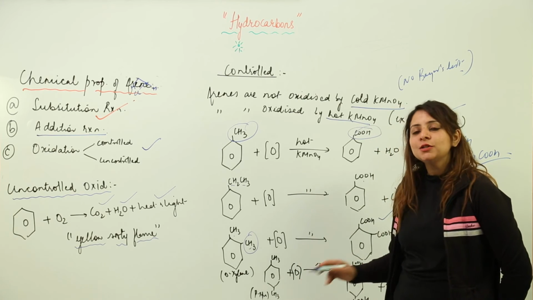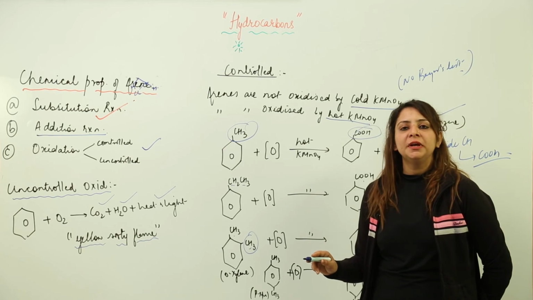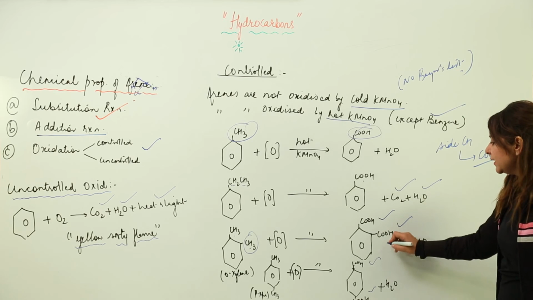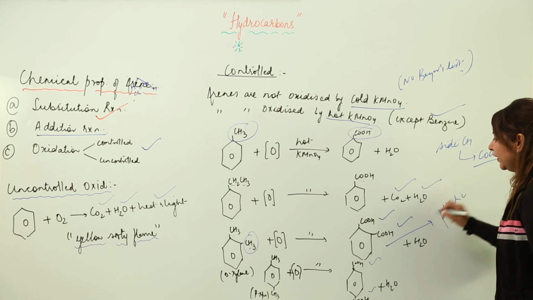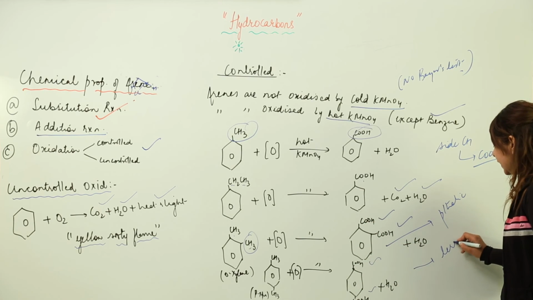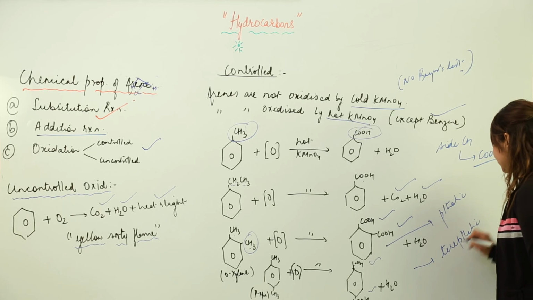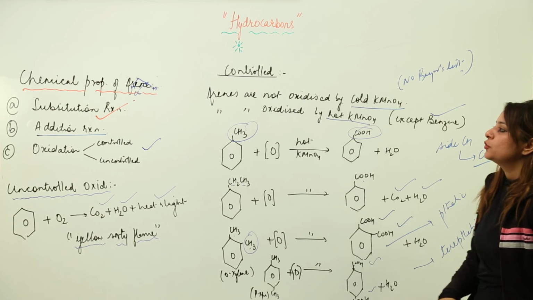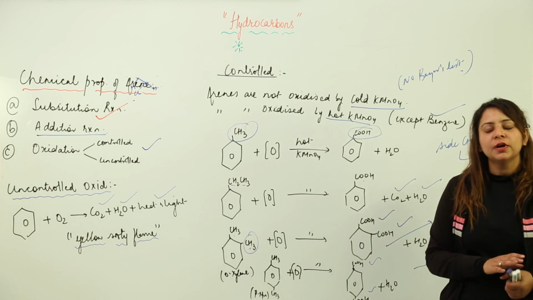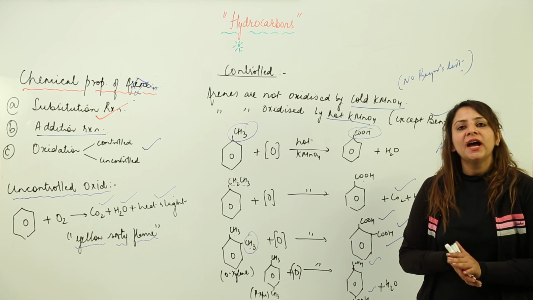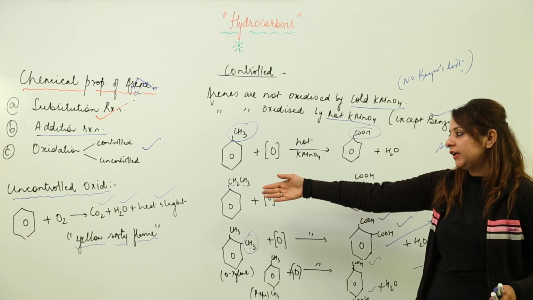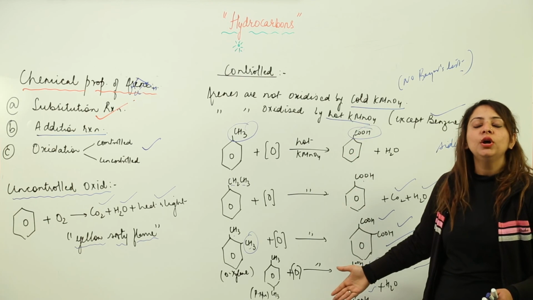Whenever you oxidize, you are going to get the same result. The nucleus remains intact and the side chain is transformed into a carboxylic acid group. And you know that the name for this acid, with two carboxylic acid groups at ortho positions, is phthalic acid, and when they are at para positions, it is terephthalic acid. So this is all about the controlled and uncontrolled oxidation of the arenes. So I think you got it. You are familiar with what kind of reactions the arenes undergo: they undergo substitution, they undergo addition, oxidation, where we refer to combustion, and controlled oxidation, right?